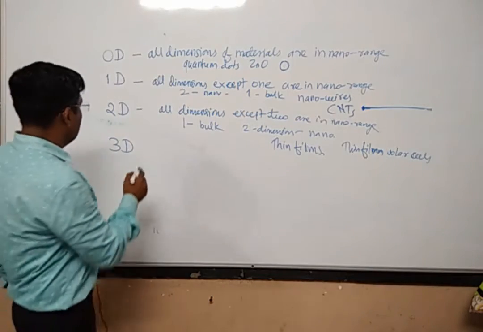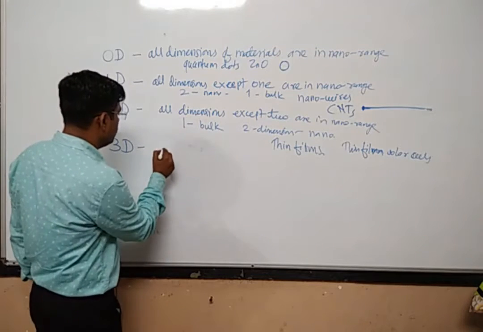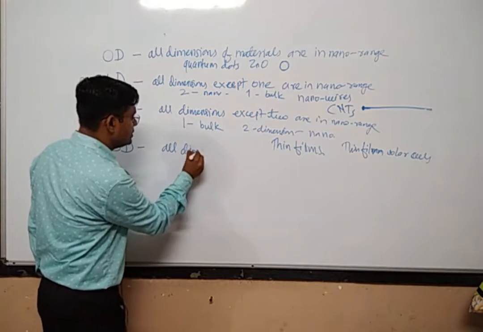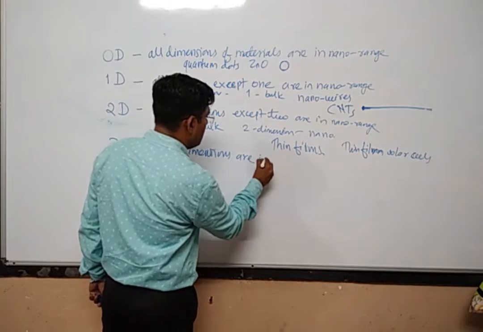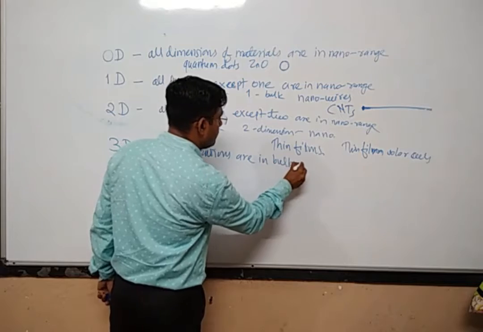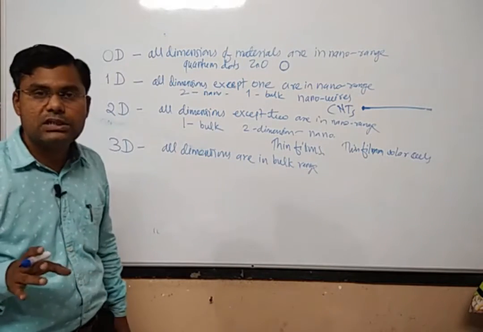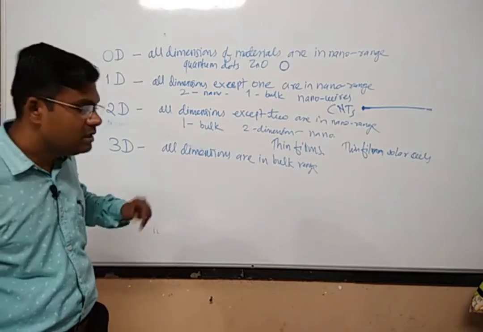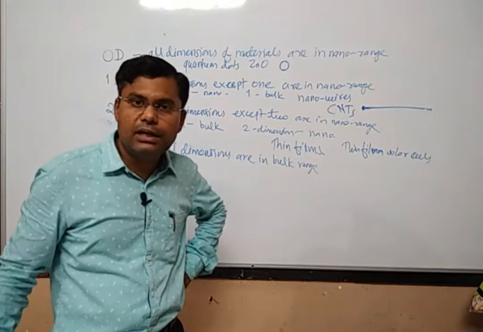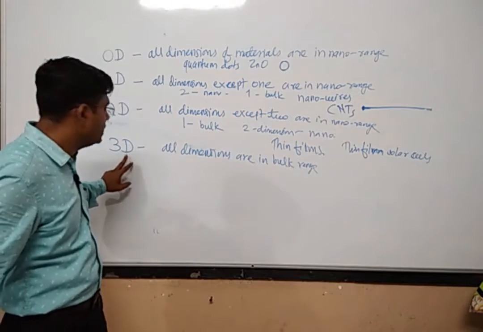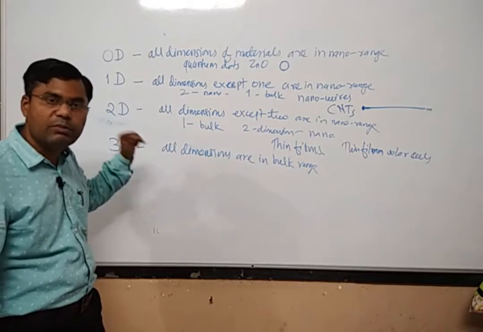Now there are 3-dimensional nanoparticles. What do 3-dimensional nanoparticles mean? All dimensions are in the bulk range, meaning they are not in the nano range. All three dimensions are not in the nano range. Now if they are not in the nano range, then they should be called bulk particles, but no, we are calling it a 3-dimensional, 3D nanoparticle or 3D nanomaterial.